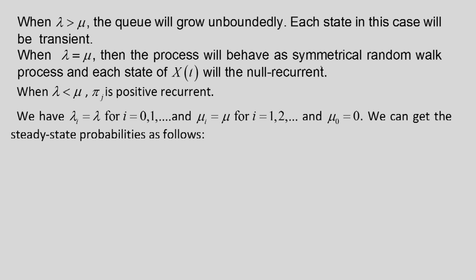In that case it can be shown that this chain will be recurrent, but it will be null recurrent, that is, the average time of recurrence will be infinity.